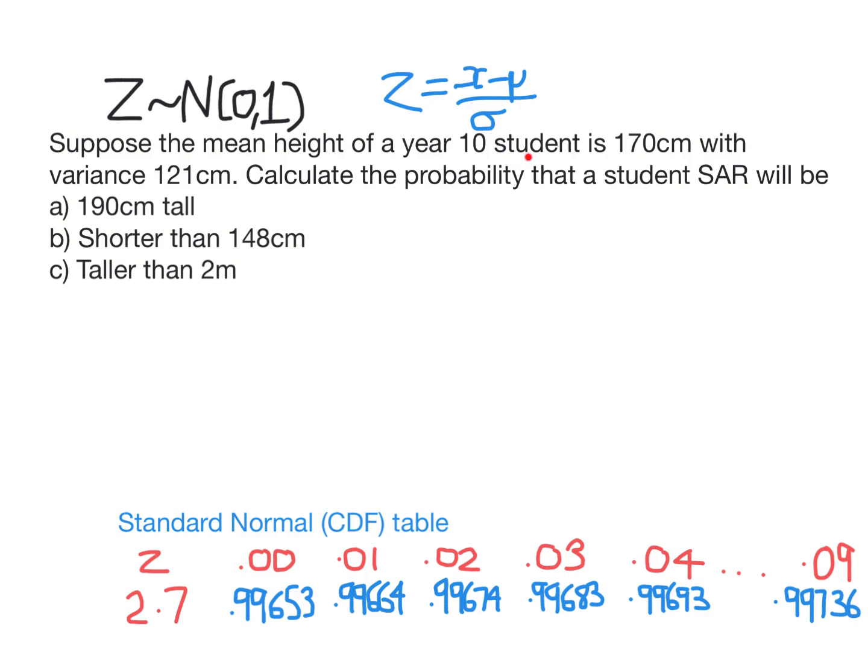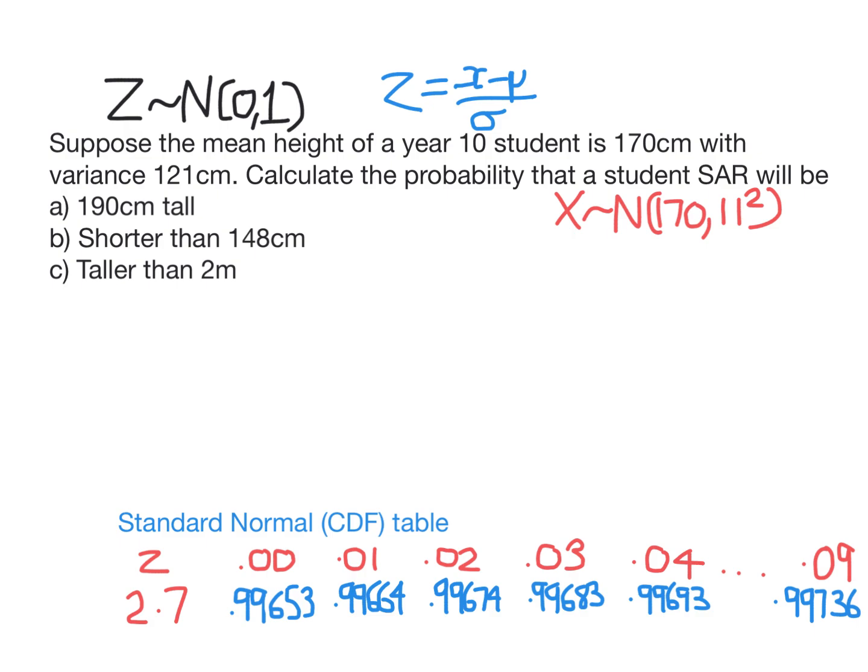Suppose the mean height of a year 10 student is 170 centimeters, variance 121. We're going to calculate the probability that a student selected at random will be first 190 centimeters tall. So it turns out that height is approximately normally distributed. For this question, we're going to let x be the height of a randomly selected student. We're going to assume it's normally distributed, mean 170, and the variance is 121, which is 11 squared. That means the standard deviation here is 11.